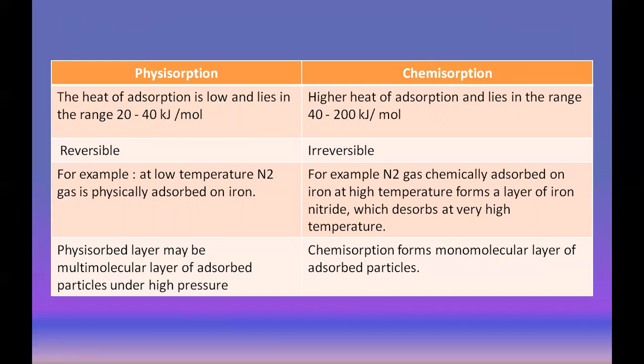For physisorption, there may be a multimolecular layer of adsorbed particles. At higher pressure, they form more layers of adsorption. For chemical adsorption, it forms only one layer. Chemisorption forms a monomolecular layer of adsorbed particles, because once the one layer of covalent or ionic bonds is formed, the adsorption stops after that layer. So this is about the points of difference between physical and chemical adsorption.